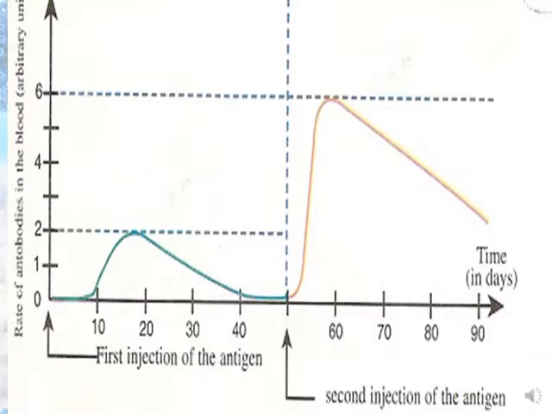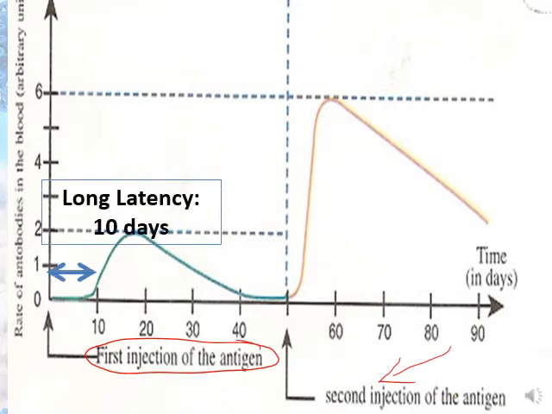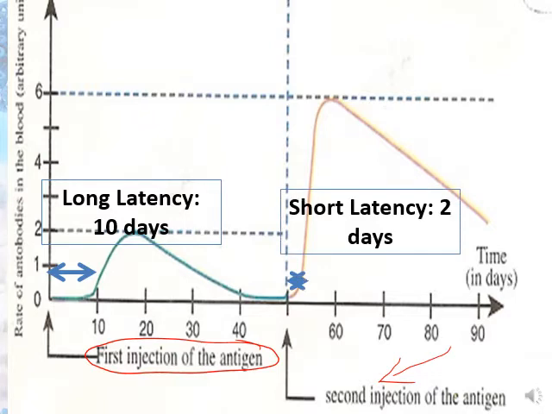This graph shows the rate of antibodies in the blood, in arbitrary units, as a function of time in days after the first injection of the antigen, which gives the primary immune response, and the second injection of the antigen, which gives the secondary immune response. As you see here, the primary response has a long latency. Latency is the time needed for the immune response to start. It needs about 10 days to start secreting antibodies, while the secondary has a short latency. It starts after 2 days.